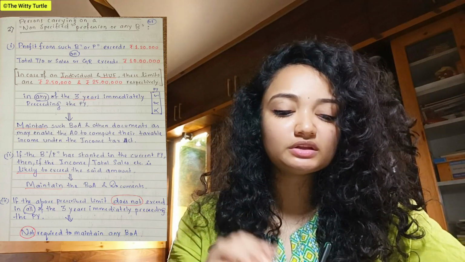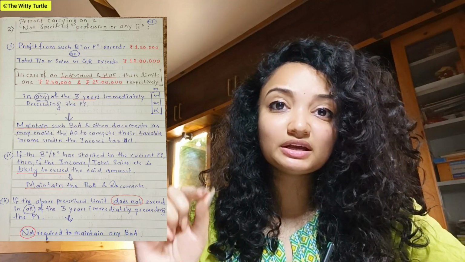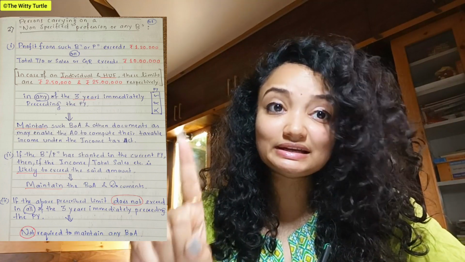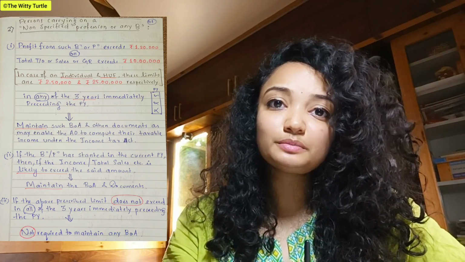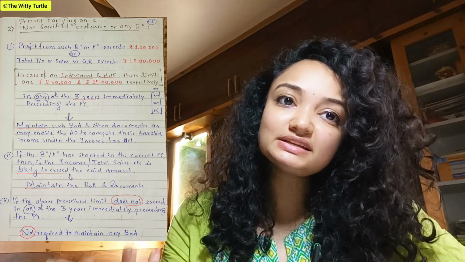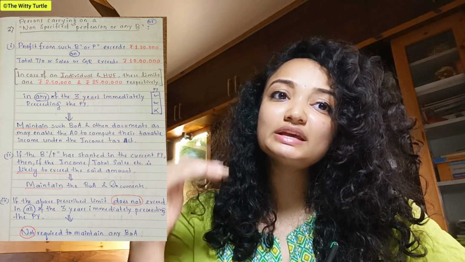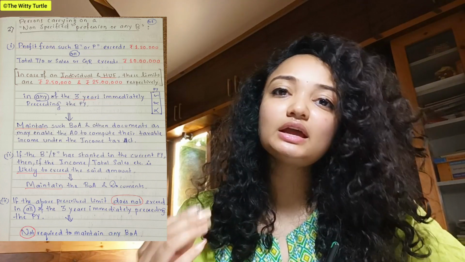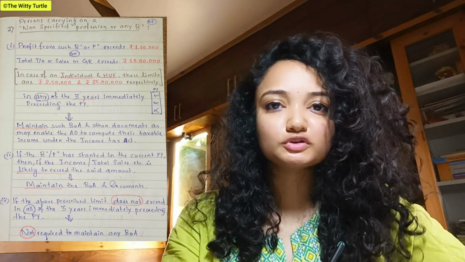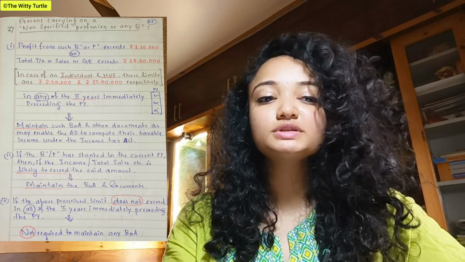They have to check whether the prescribed limit has exceeded at least once in the last three previous years or not. If it has exceeded, then they have to maintain the books of accounts. But if it has not exceeded even once, then they are not required to maintain their books of accounts, right? I hope this is clear.